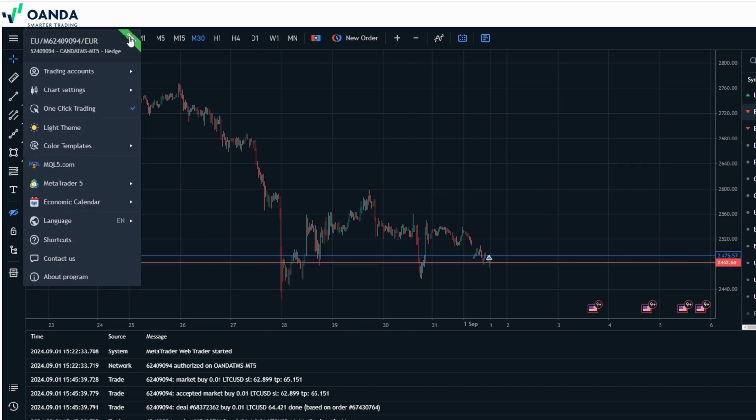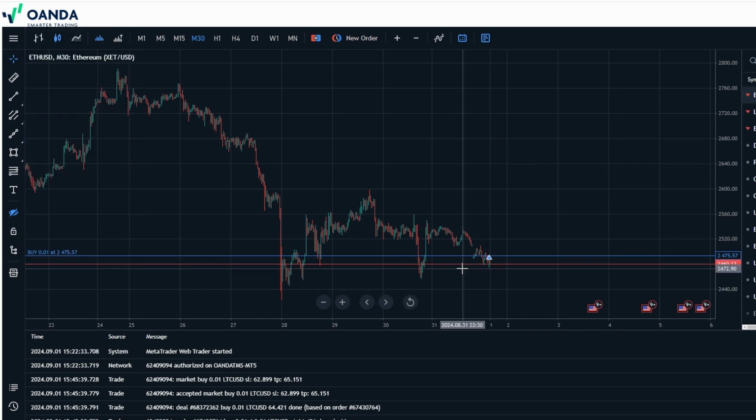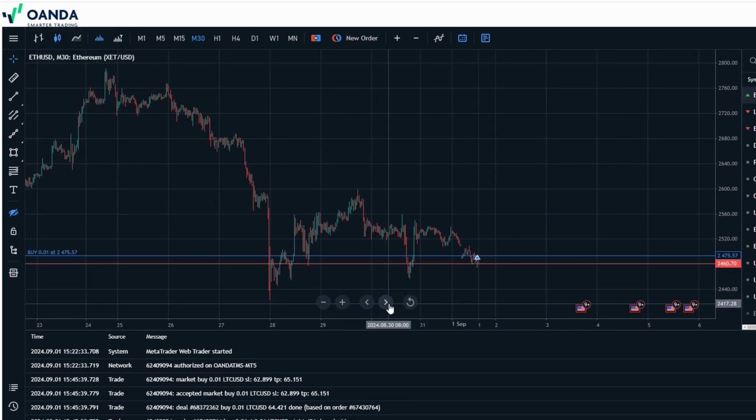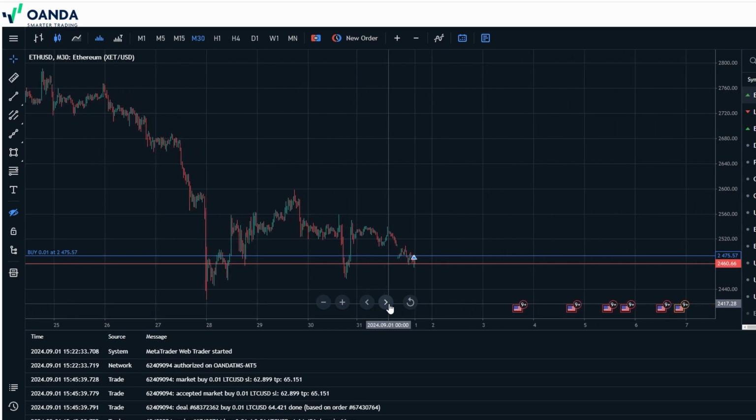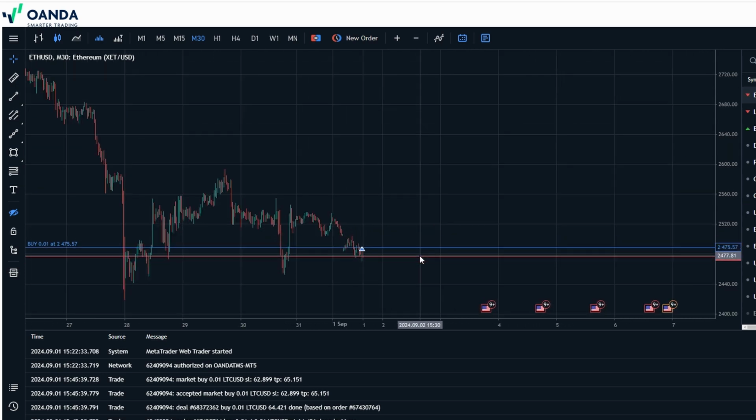Don't forget that you can always switch between a demo account and a live account. If you're new to trading or trying out a new strategy, it's a good idea to practice in a demo account first. This allows you to make trades with virtual money, so you can learn the ropes without risking your capital. Once you're comfortable, you can switch to your live account and start trading with real money.